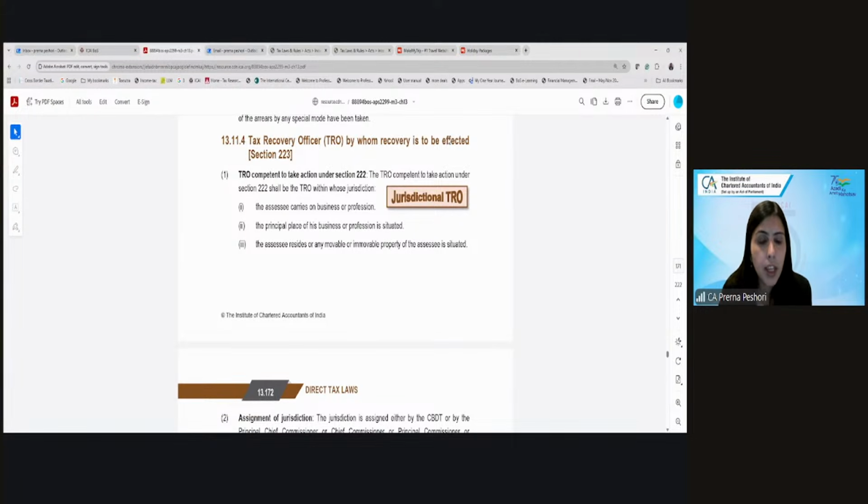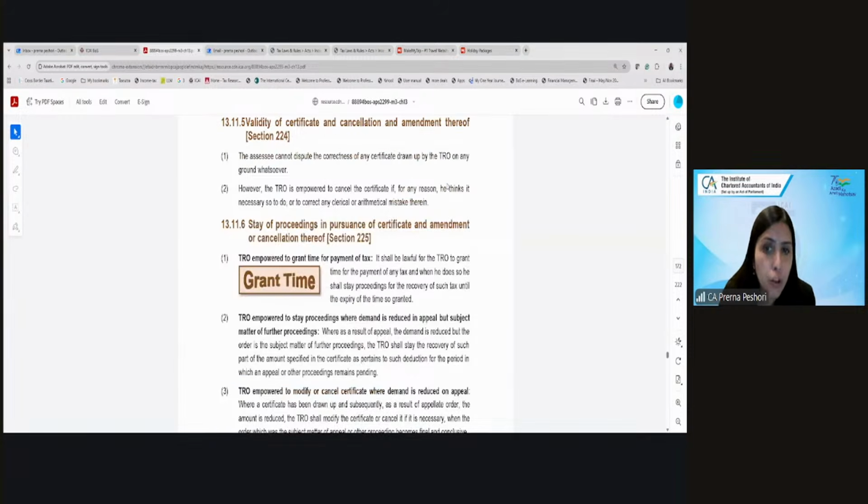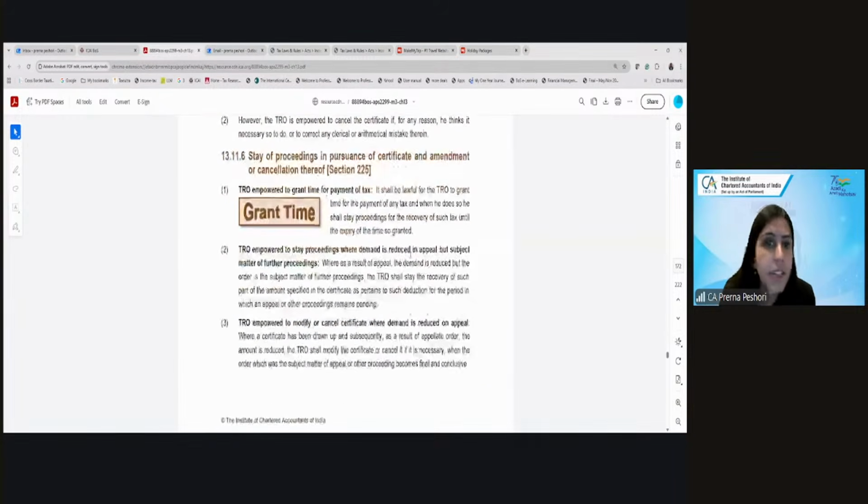Yes, ma'am. Now the TRO has to draw a certificate that this is the recoverable amount, and the assessee cannot dispute the correctness of that. But yes, the TRO can grant time for payment of tax. Until that time, he can stay the proceedings.